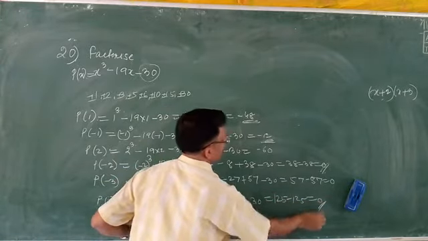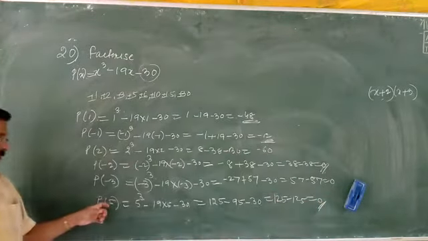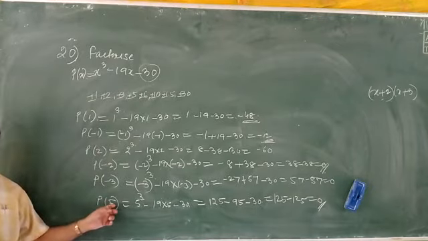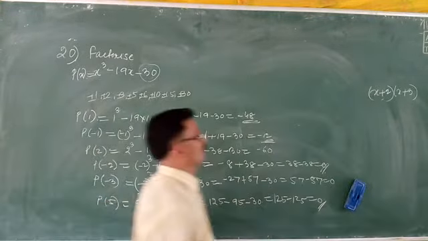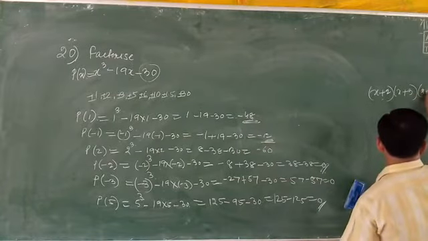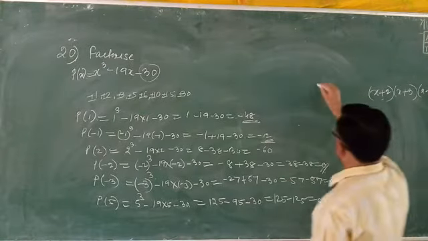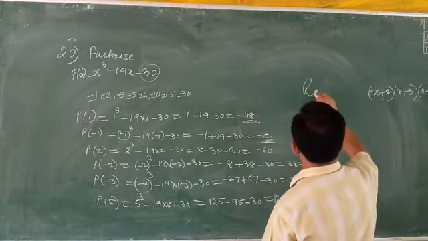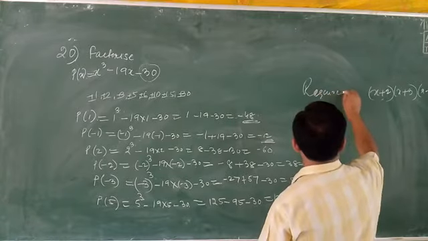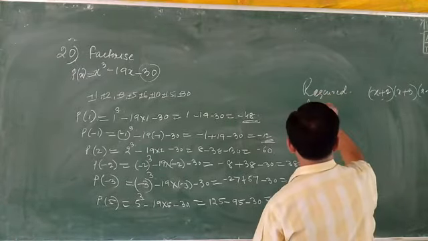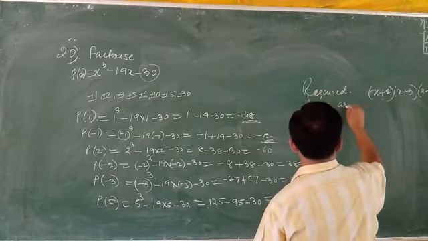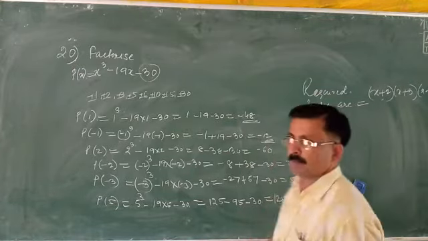Wow. x is equal to 5. So what is the factor? x minus 5. So we will say the required factors are x plus 2, x plus 3 and x minus 5.